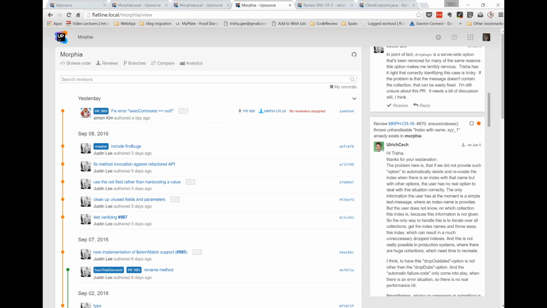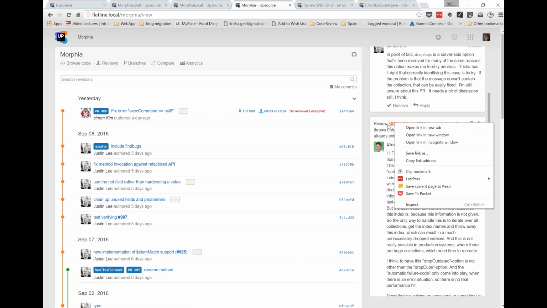But what's really more important, of course, is as a team, you're probably going to want to have bi-directional communication. So in an open source project, you're probably going to be getting pull requests from people from the general public who aren't necessarily part of your review process, who probably are not going to be looking at Upsource. So you'll let those people submit pull requests, you'll let them comment on those pull requests through the GitHub UI, but you might respond to them through Upsource, whether it's through the IDE or through the Upsource plugin in the UI. So let's have a look at this one, for example.